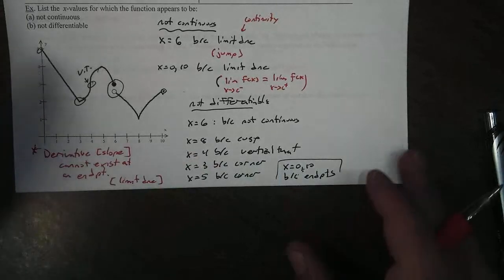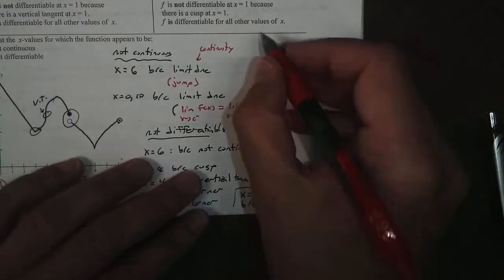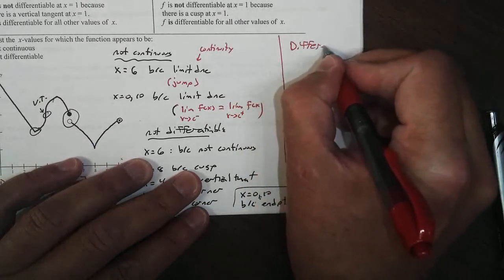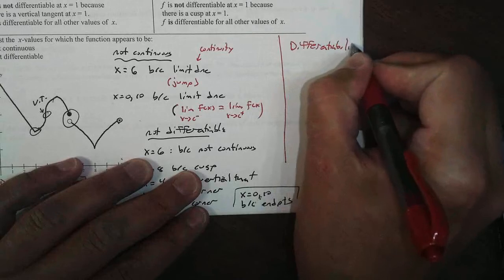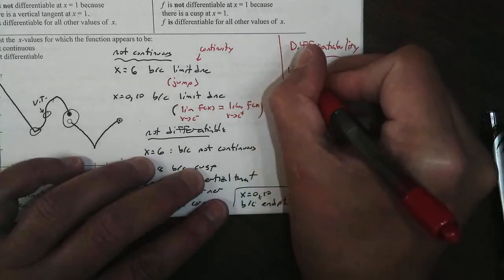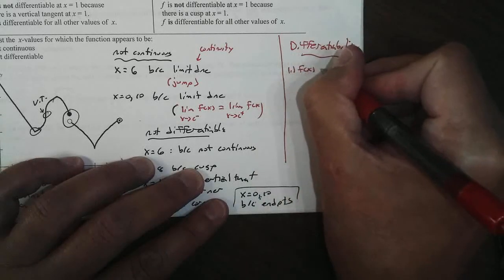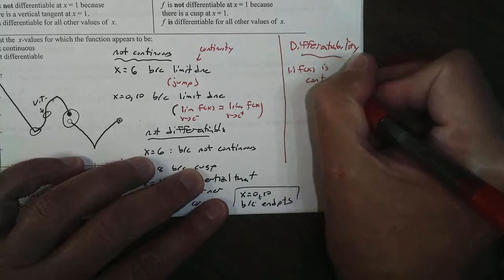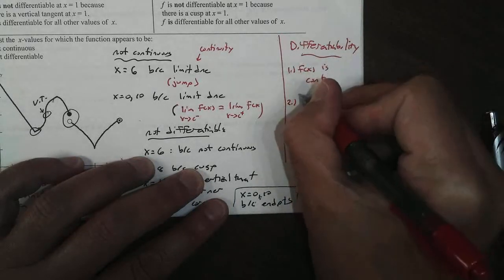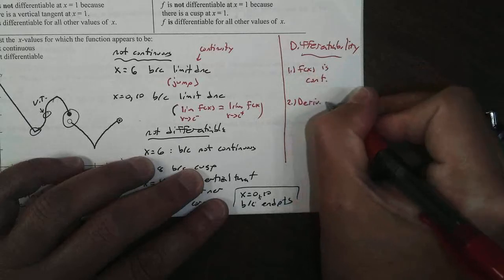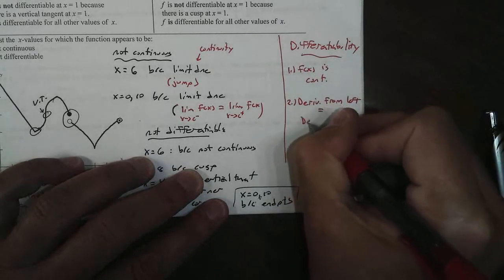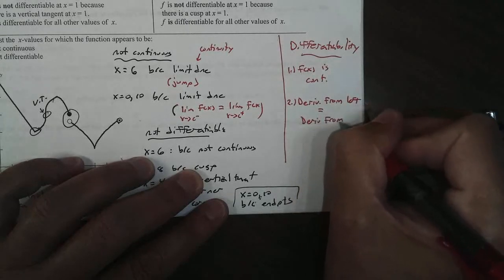Let's talk about the shorthand rule for differentiability, the shortcut. For differentiability, here's what we're going to say. 1, f of x is continuous. 2, the derivative from the left must equal the derivative from the right.